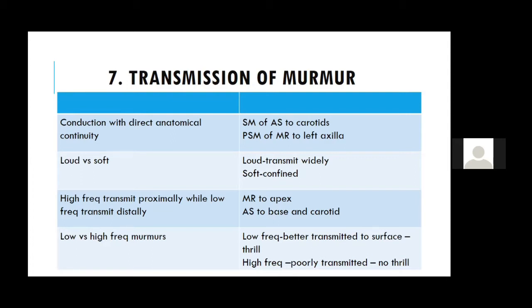Also, it depends on whether the murmur is loud or soft. Louder murmurs are transmitted widely, whereas softer murmurs like mitral stenosis murmurs are confined to their places, like the mitral area. Again, it is important whether it is high frequency or low frequency. High frequency murmurs like mitral regurgitation can go to the apex, and also aortic stenosis can go to the carotid and to the base of the heart. So these are a few things which are important.